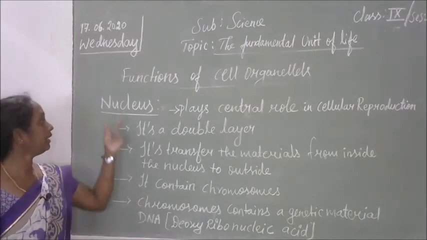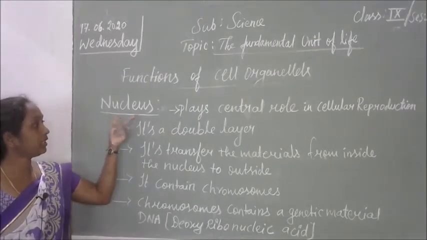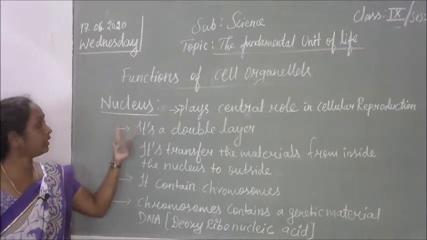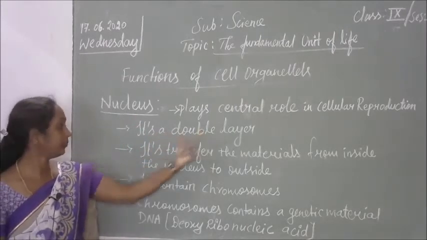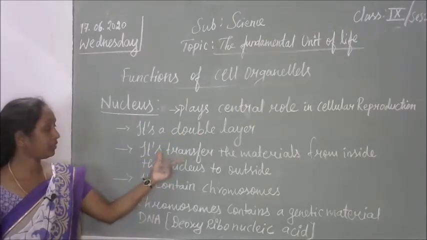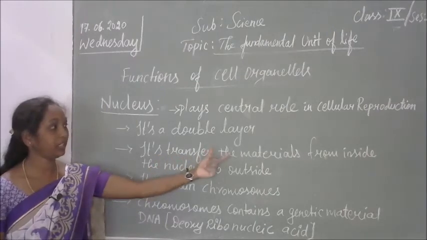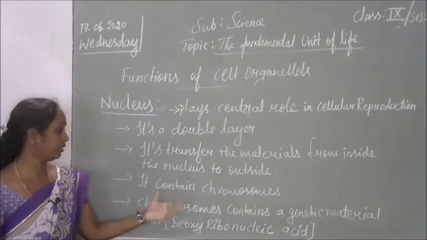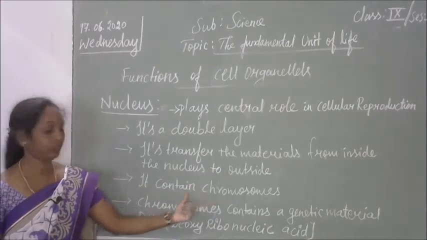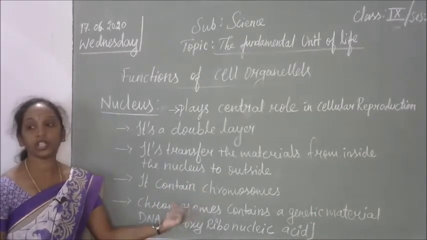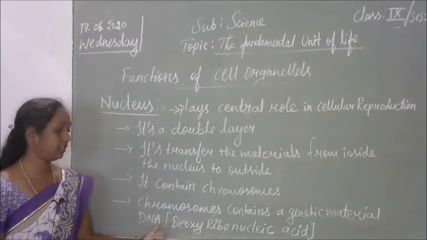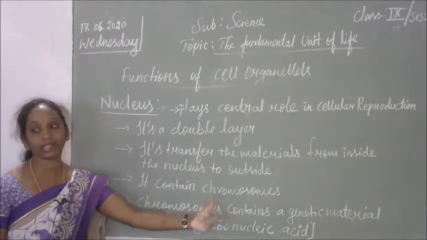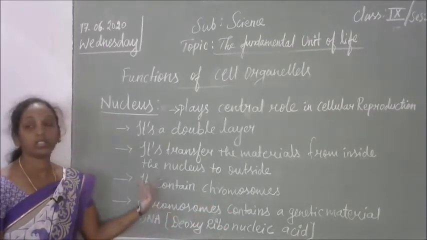Next cell organelle is the nucleus. It's a very important cell organelle. It's a double layer structure. Its function is to transfer the materials from inside the nucleus to outside, to the cell organelles. It contains chromosomes, and the chromosomes contain a genetic material called DNA. DNA means deoxyribonucleic acid. This DNA is called the genetic material.